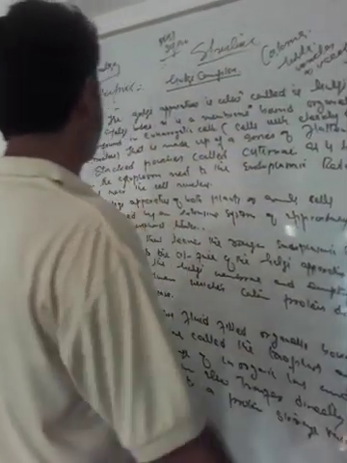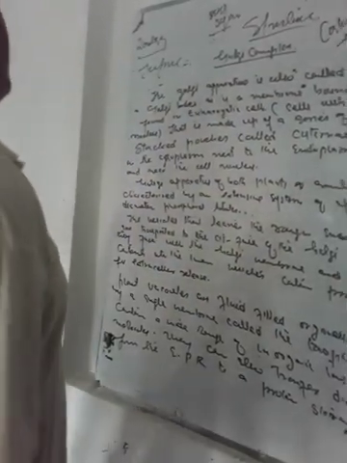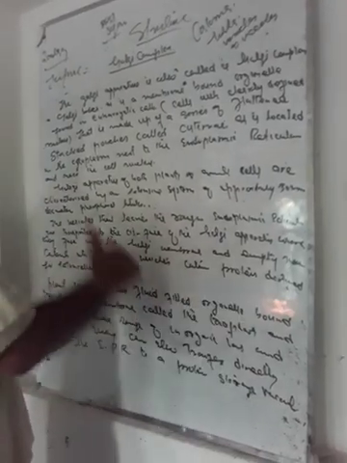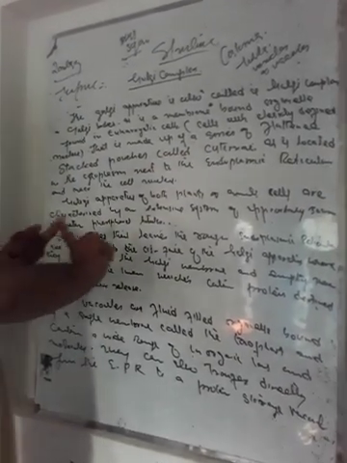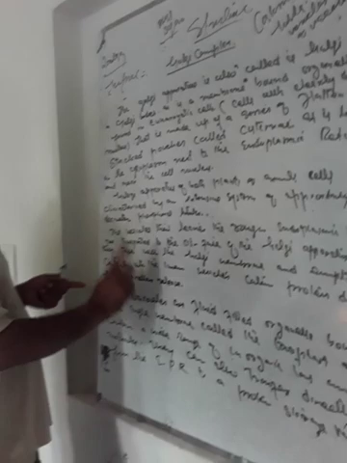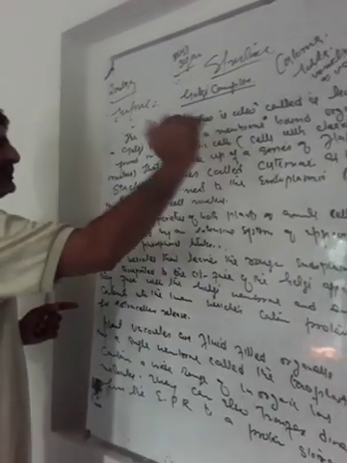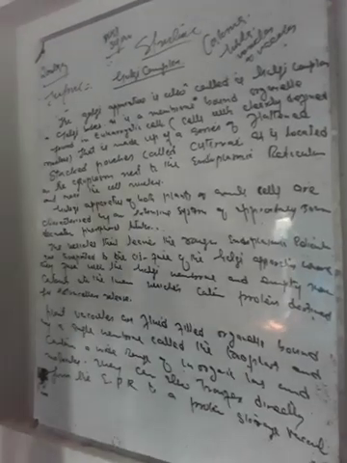The structure of the Golgi complex is composed of four main components: the cisternae, tubules, vesicles, and vacuoles. The Golgi apparatus is a membrane-bound organelle found in the eukaryotic cell, meaning cells with a clearly defined nucleus, and it is made up of a series of flattened stacked pouches called cisternae, located in the cytoplasm next to the endoplasmic reticulum and near the nucleus. Now it is clear to you, the first component, the cisternae.